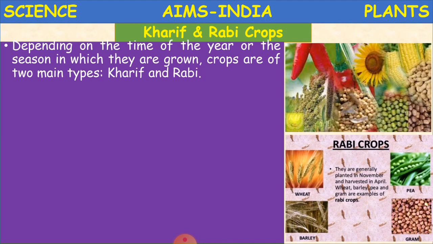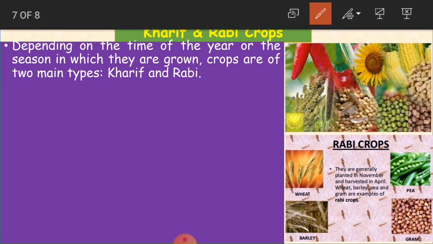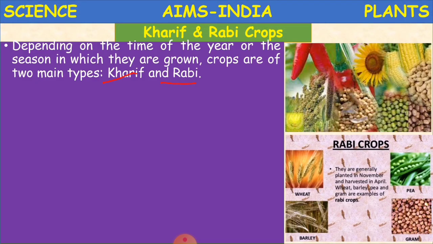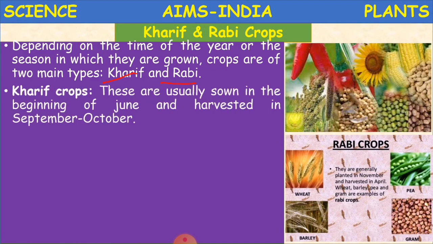So again here we are having two crops. One is Kharif and the other one is Rabi. Depending on the time of the year or the season in which they are grown, crops are of two main types. So as we said, Kharif and Rabi. Depending on the time, in the sense of which month of the year the crop is grown and in which season, the crops are divided mainly into two types. One is the Kharif and the other one is the Rabi.